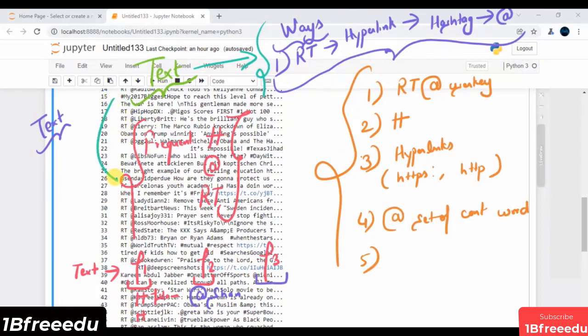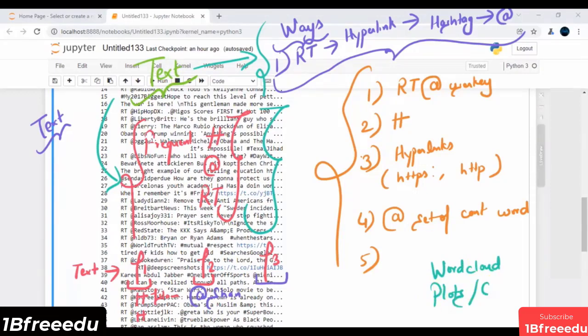And this is the second analysis that you can think of: can you return the frequent hashtags, the frequent user mentions, or the frequent retweet mentions? While analyzing all this, you can either think of something known as a word cloud, or you can think of some plots and charts.